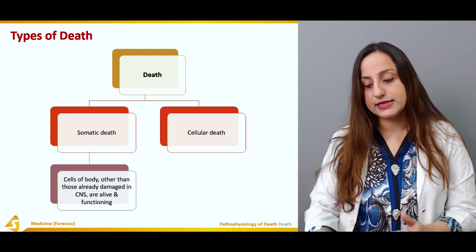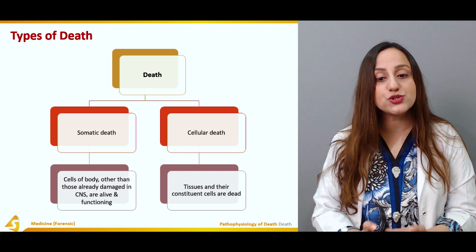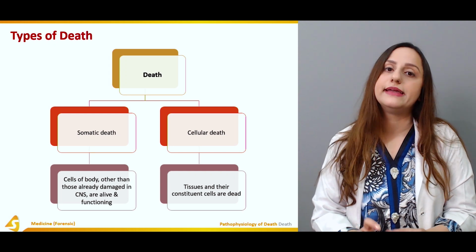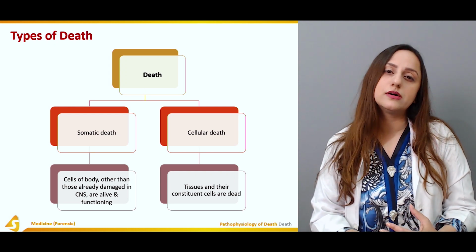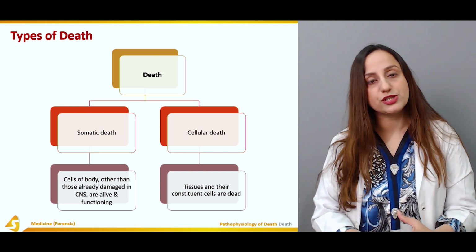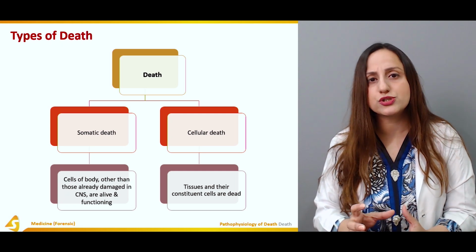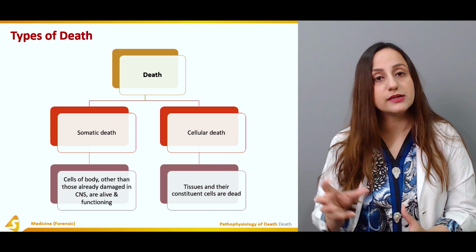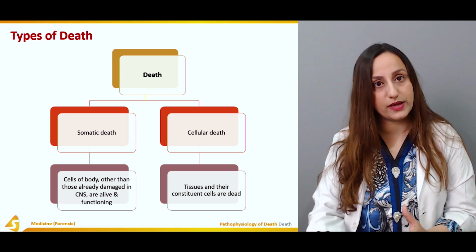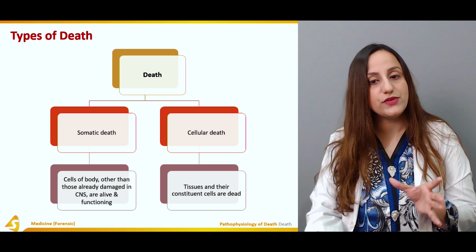Now, in cellular death, the tissues and their constituent cells die. This can vary, but normally the time that occurs after somatic death is almost 3 to 4 hours before the body is cellularly dead as well. So these are the types of death, and they're really important.